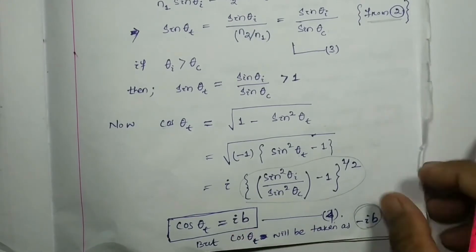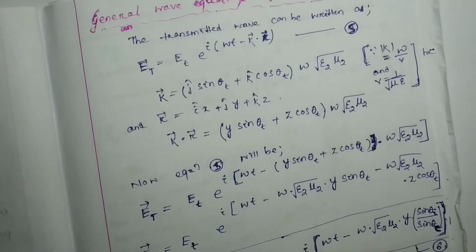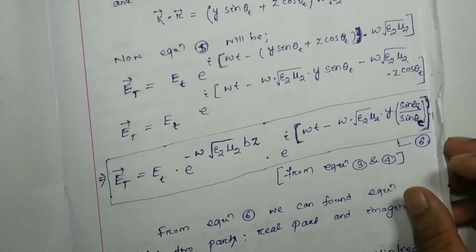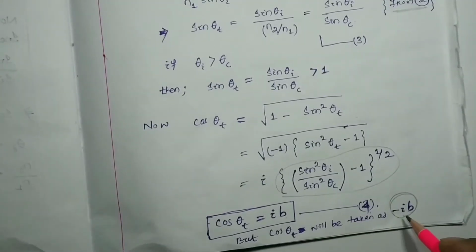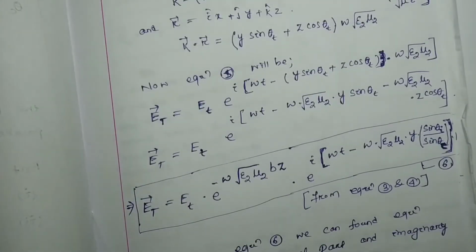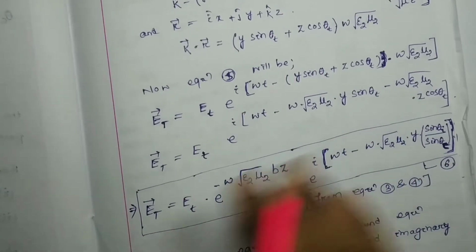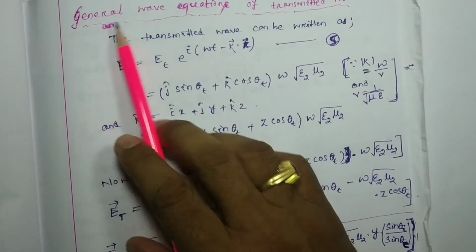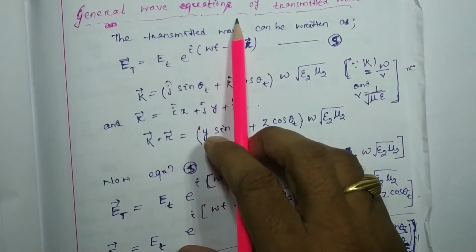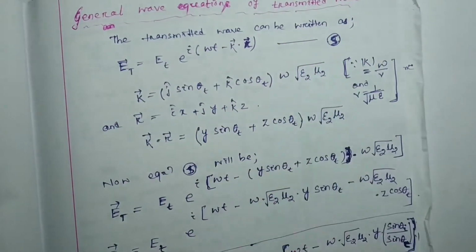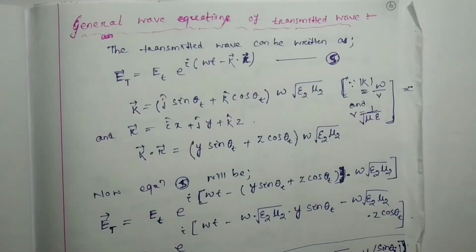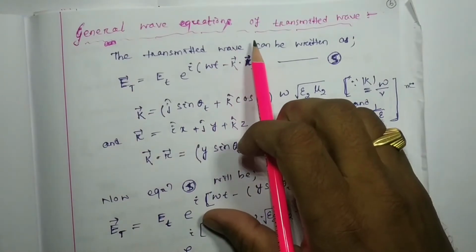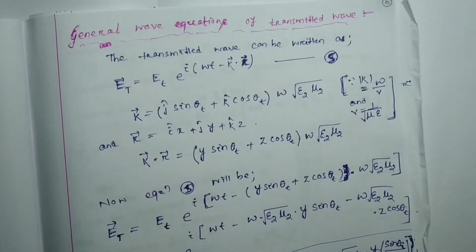Why we have to consider minus i, I am going to explain in this section. Just watch. Now put a subheading: general wave equation of transmitted wave.